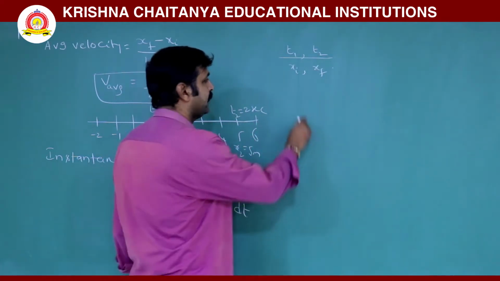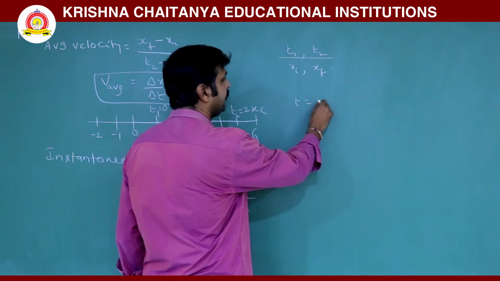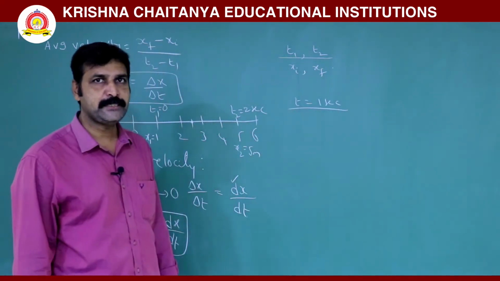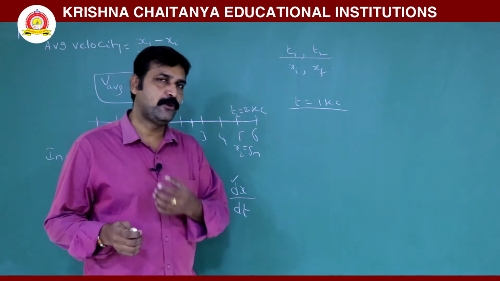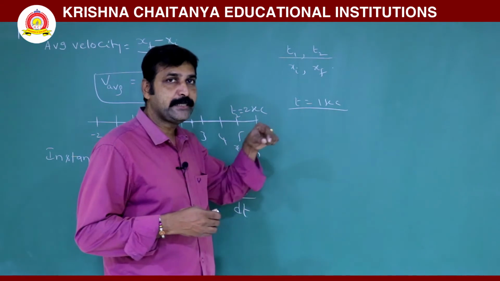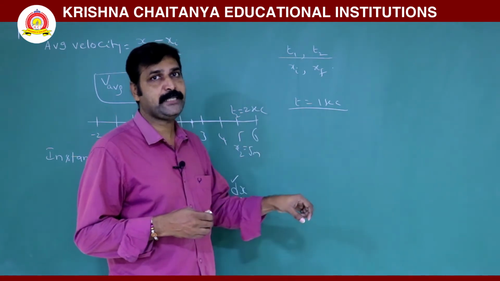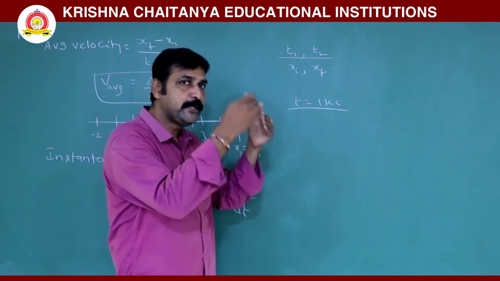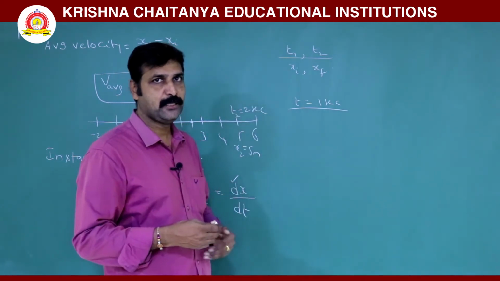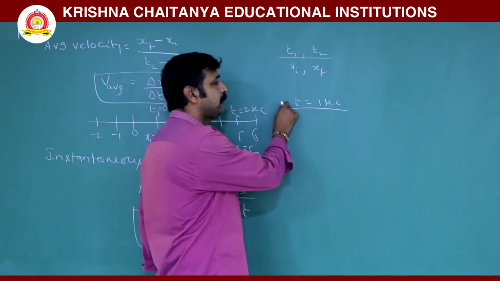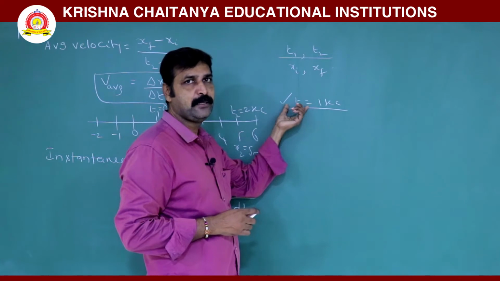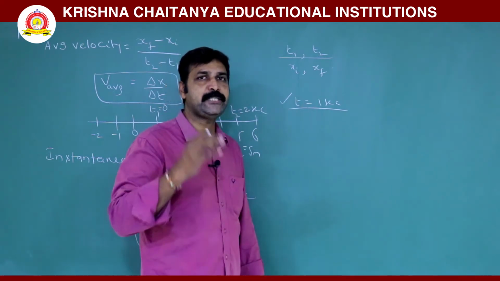You will be asked, at time t equal to 1 second, what is the instantaneous velocity? That means the body is in motion, started from t equal to 0, and after 1 second, during that time, what is the velocity? That is instantaneous velocity. So no two times will be given, only a particular time. During that time, what is the instantaneous velocity?